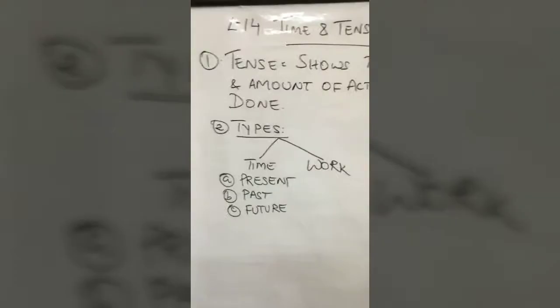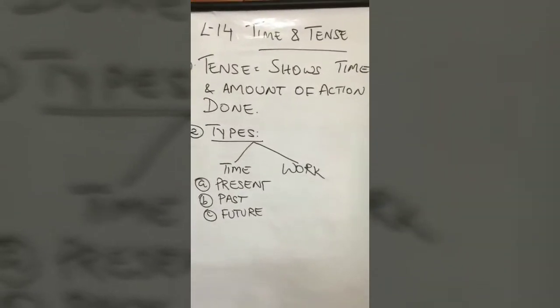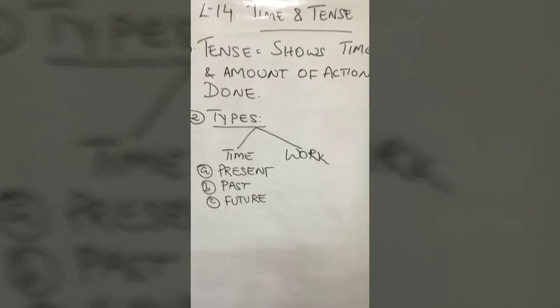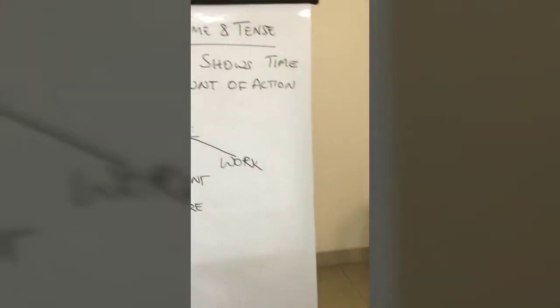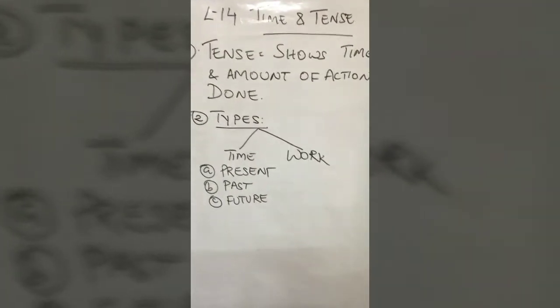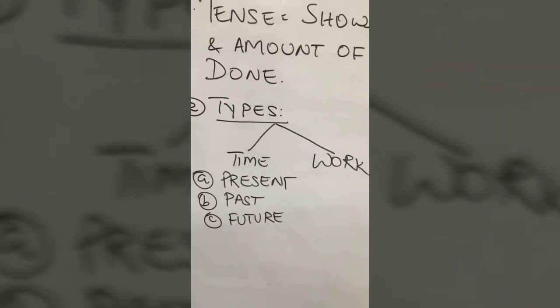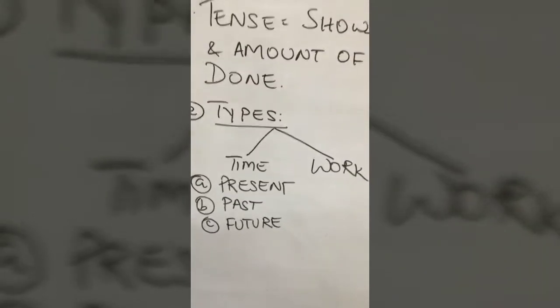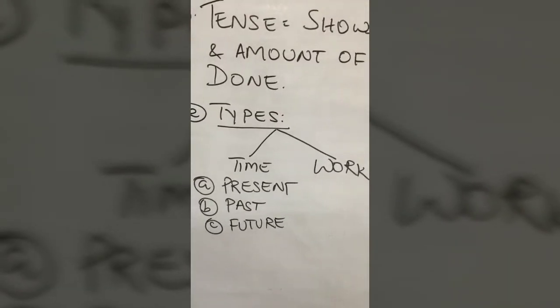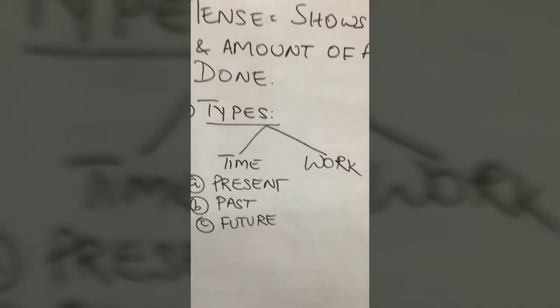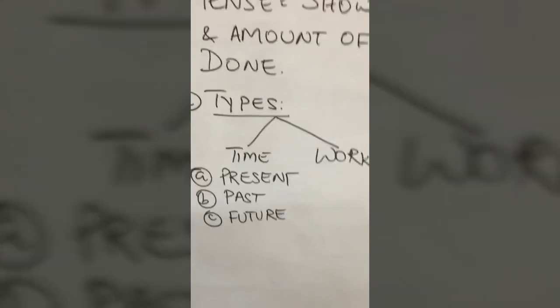Today is lecture number 14 on time and tenses. So are we ready? As discussed, we're talking about time and tense. What is tense? Tense shows the time of action and the amount of action done. There are three types of tenses: the present, past and future. What is the present tense? Present tense is basically now. For example, if I say I play or I eat, that is present tense. Obviously you know that. Past is I played, I ate.